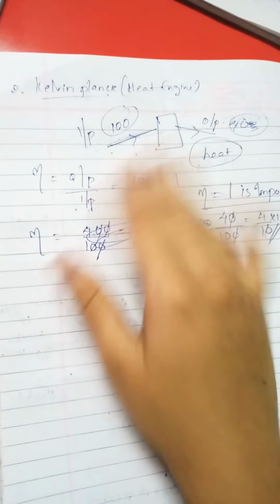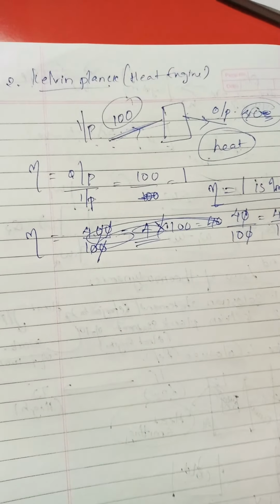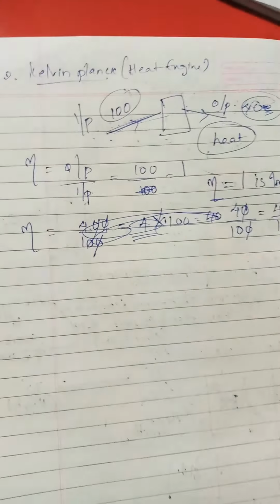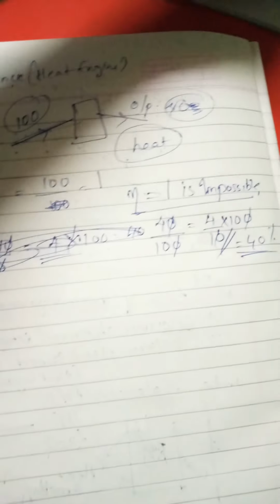So no one is efficient in this world. That is what the Kelvin-Planck statement states. It is impossible to create a cyclic device which produces work by exchanging heat with a single reservoir. This is the next statement. I'll explain it, don't need to worry about it.